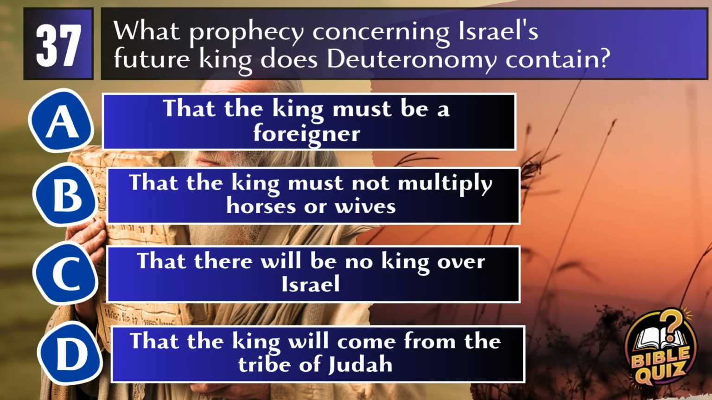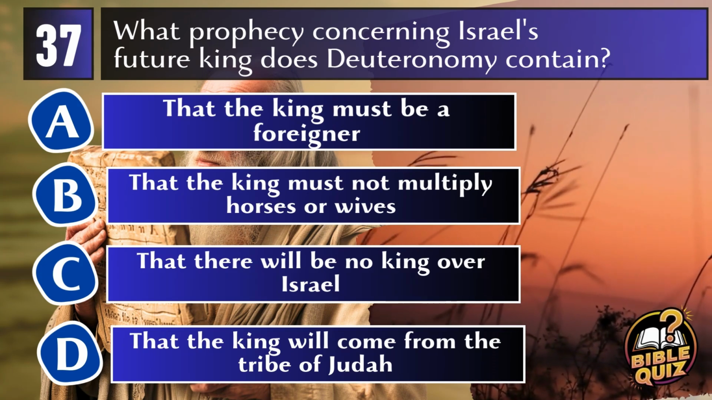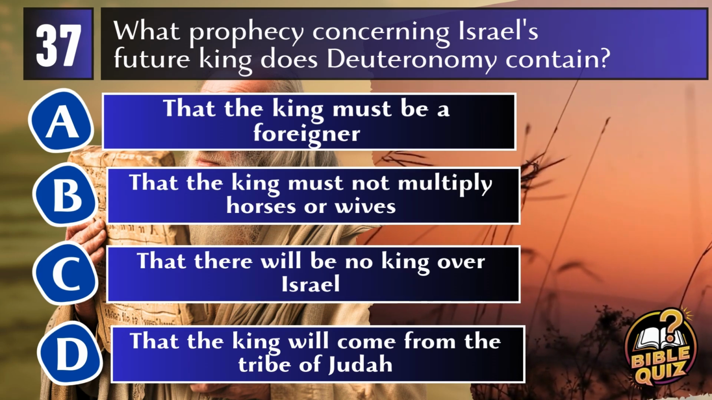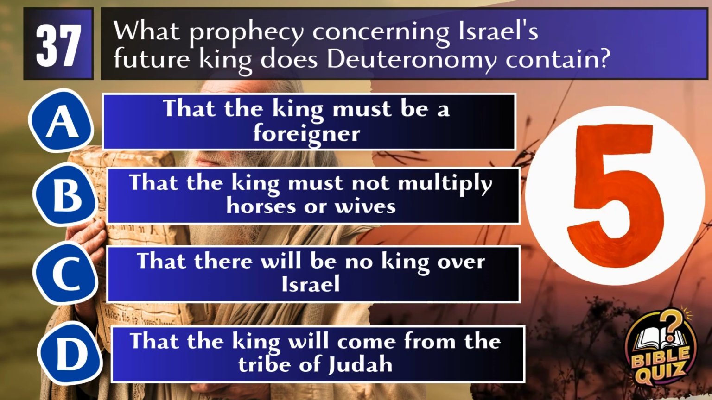Question 37. What prophecy concerning Israel's future king does Deuteronomy contain? A. That the king must be a foreigner. B. That the king must not multiply horses or wives. C. That there will be no king over Israel. D. That the king will come from the tribe of Judah.